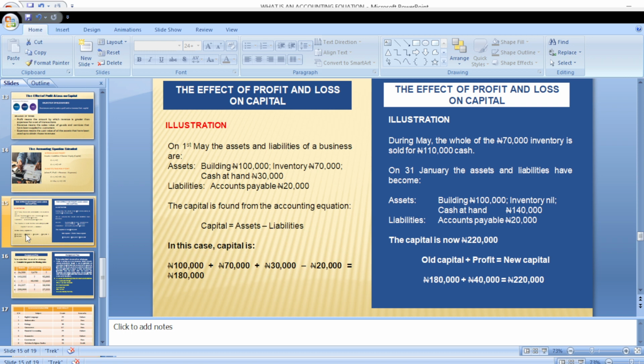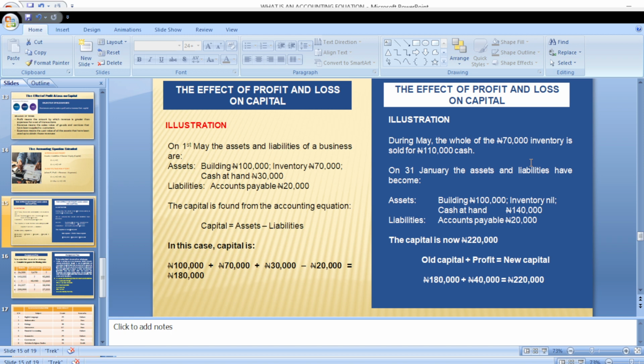We will not have any inventory again because we have sold it, and our cash value will have increased by 110,000. So our assets will have reduced, and our assets also will have increased. Our assets will reduce in terms of inventory, but also increase in terms of the cash value that we have received.